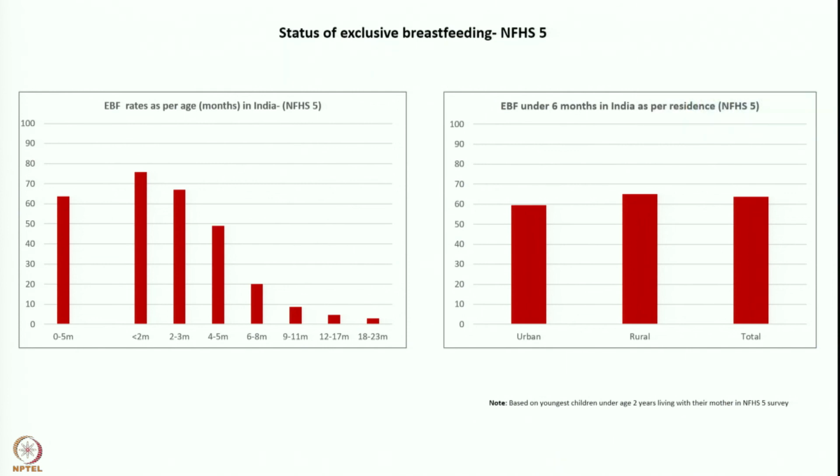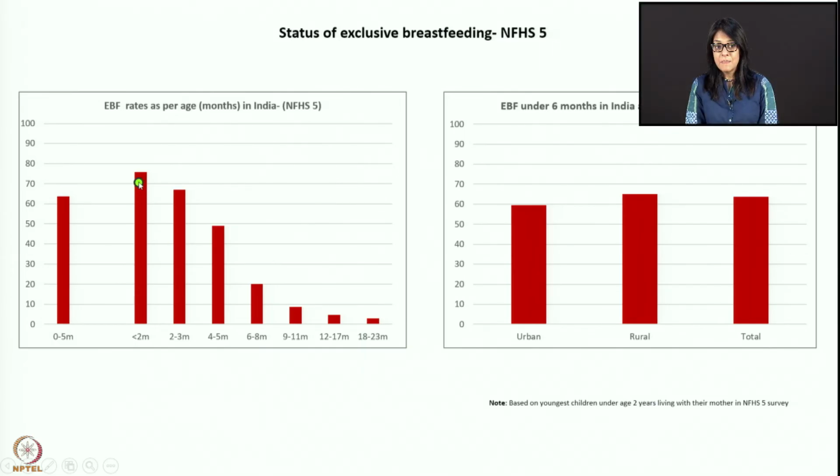If you look at exclusive breastfeeding, the rate in India is about 60 to 64%. Around 75% of mothers start with exclusive breastfeeding, but there is a breastfeeding failure.